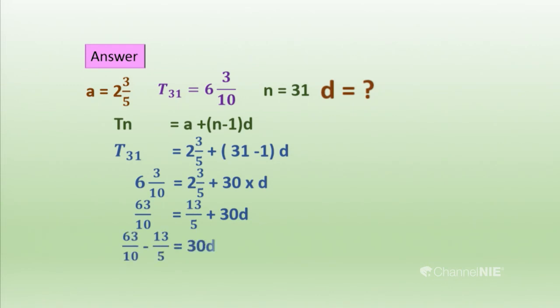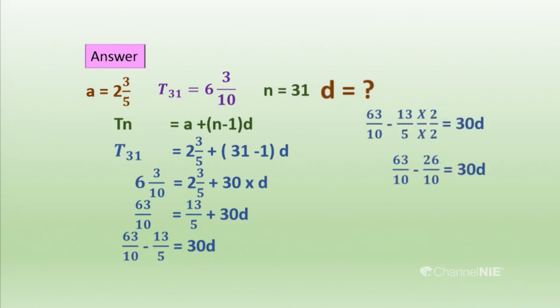Then we move 13 over 5 to the left side and simplify using the fraction rules, converting to a common denominator. Then we get 37 over 10 equals 30d.